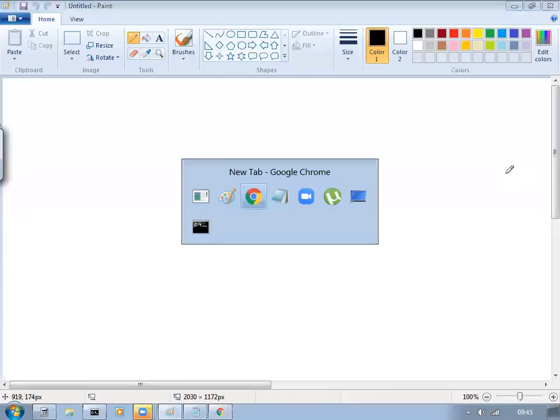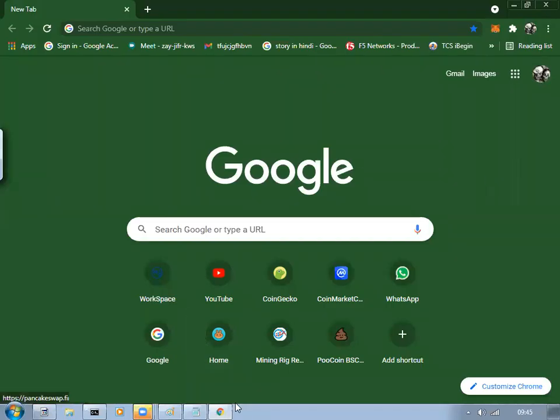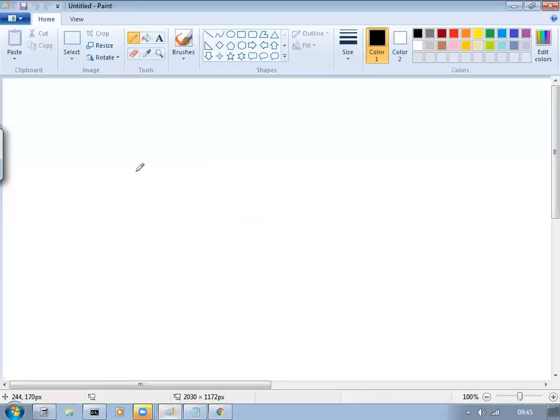Using one application, you can send requests.